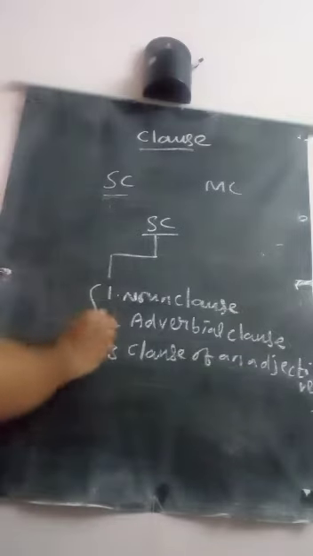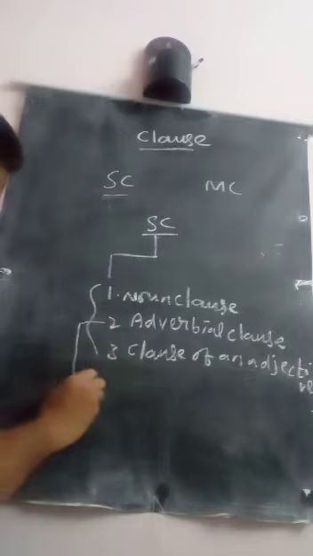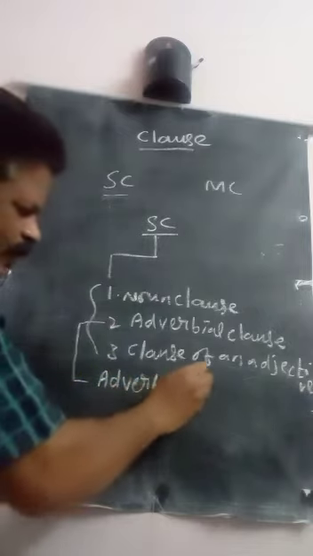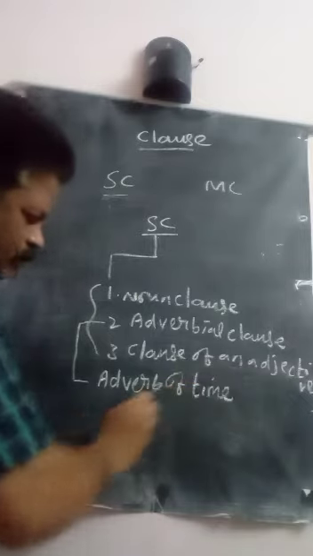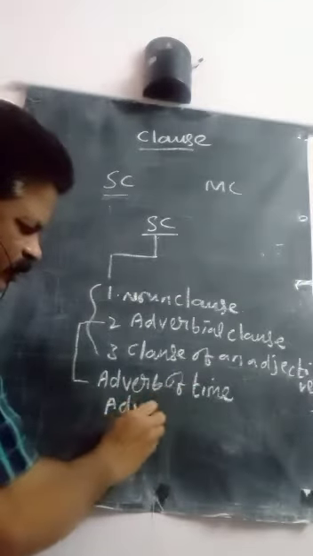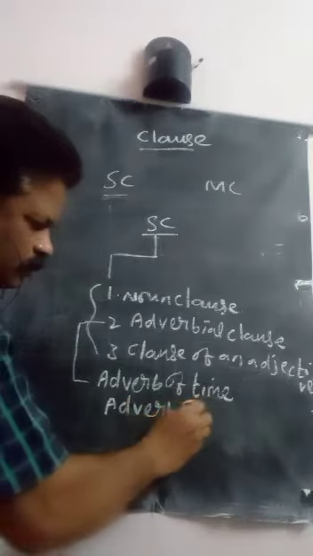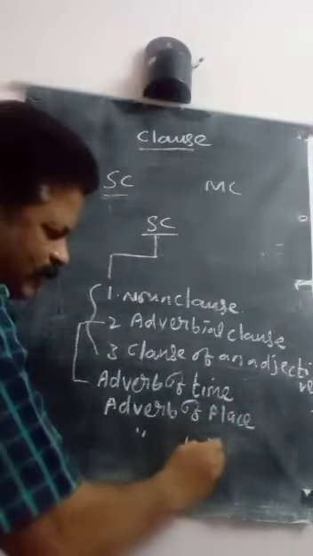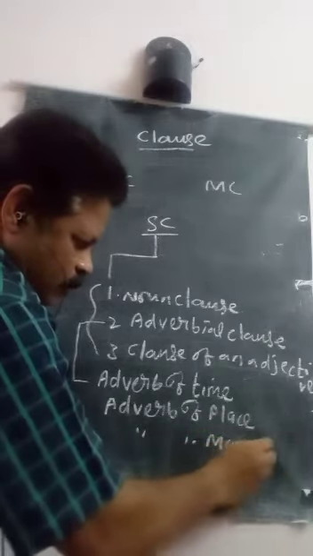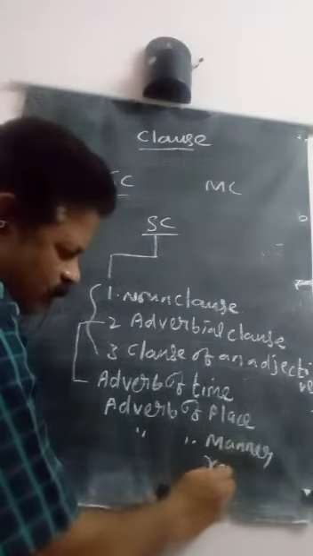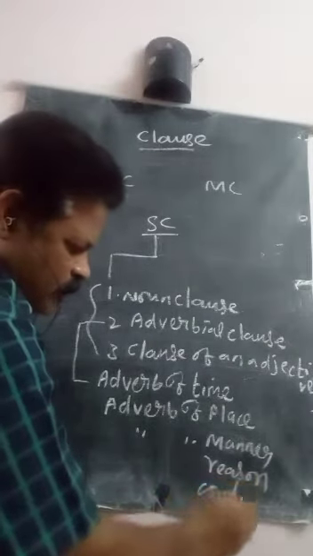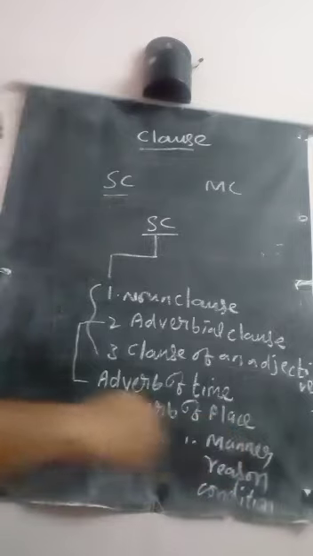The adverbial clause is also separated into different types: adverb of time, place, manner, reason, condition.